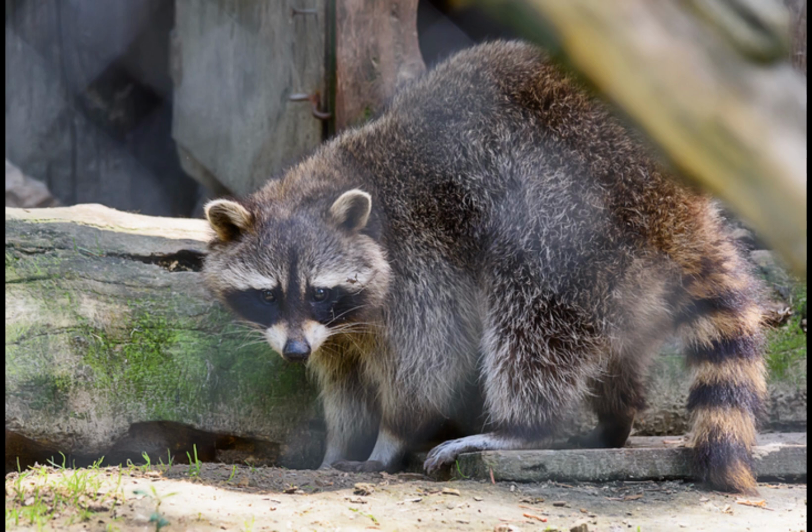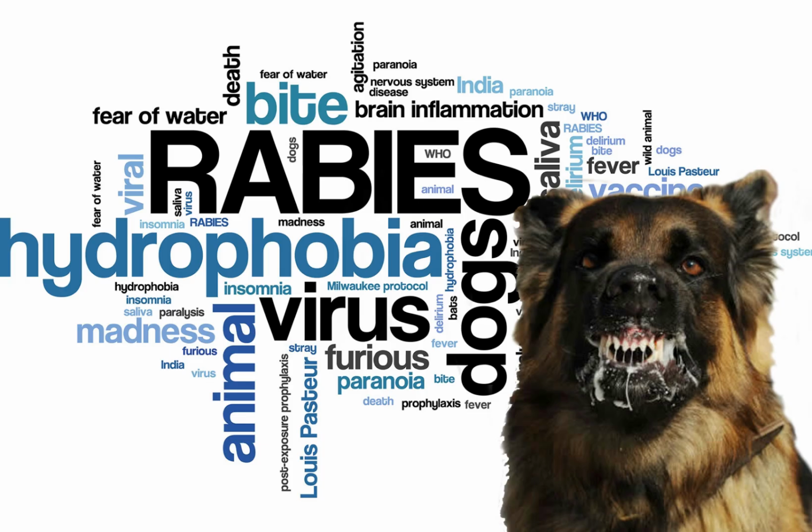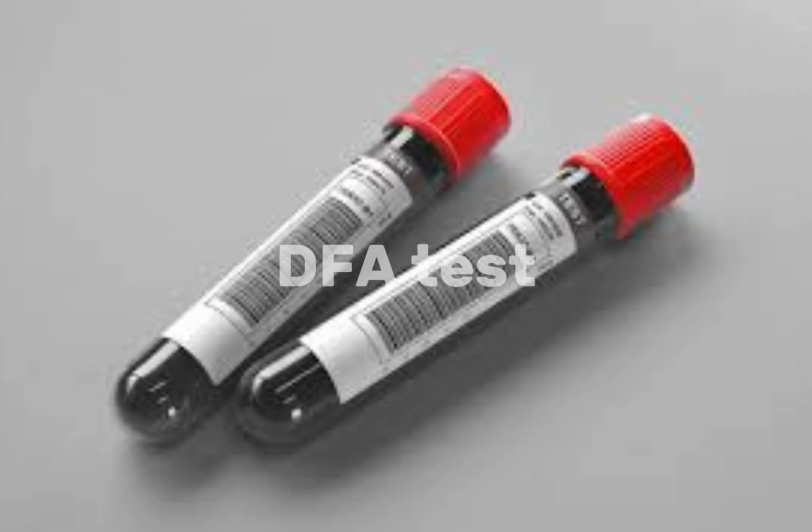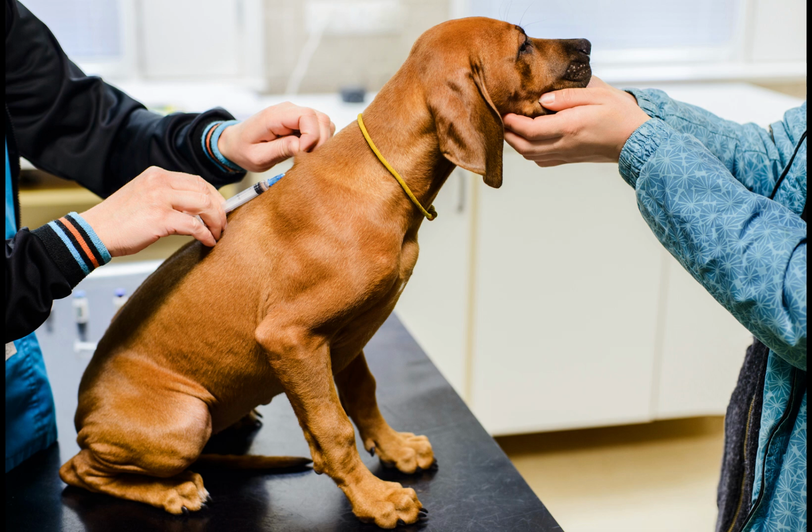Because behavior varies and can look like other illnesses, animals suspected of rabies are tested by examining brain tissue using the direct fluorescent antibody or DFA test or other validated laboratory methods. Never assume an animal is just ill.